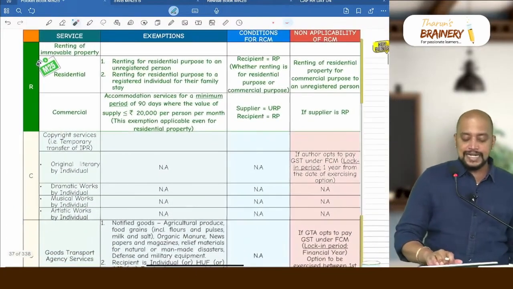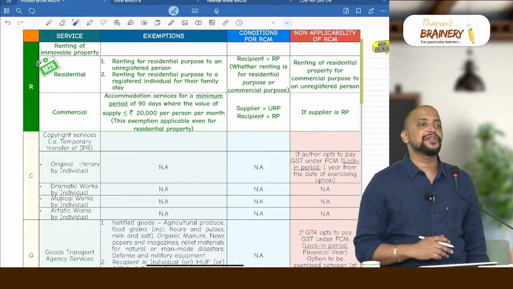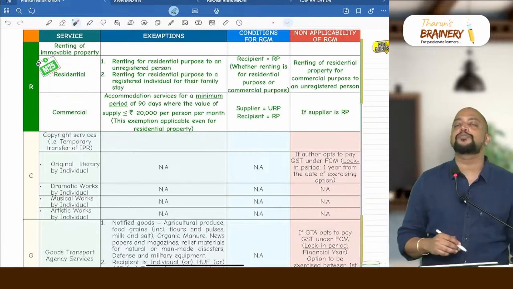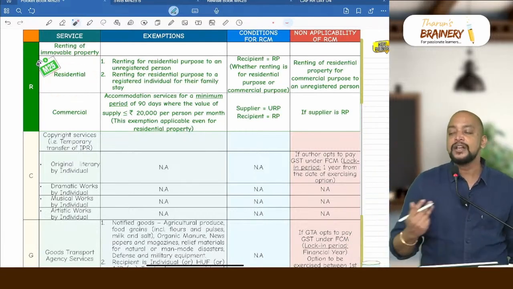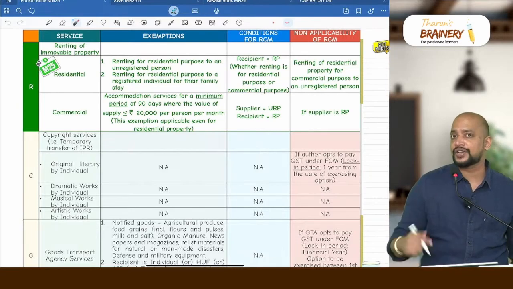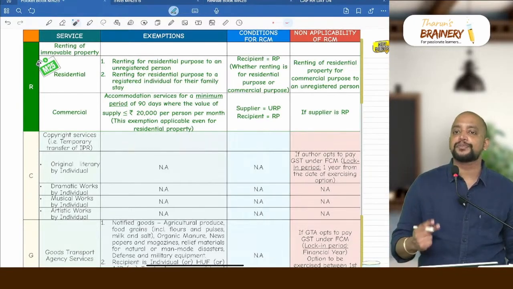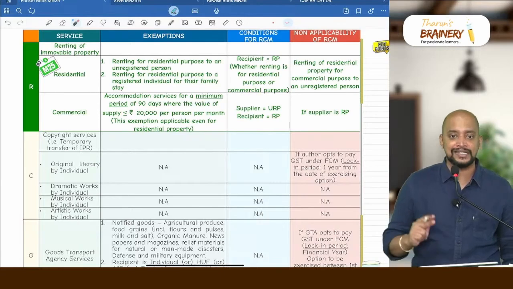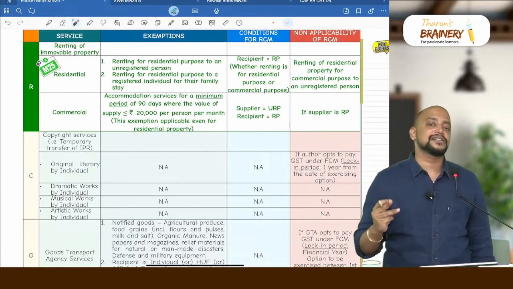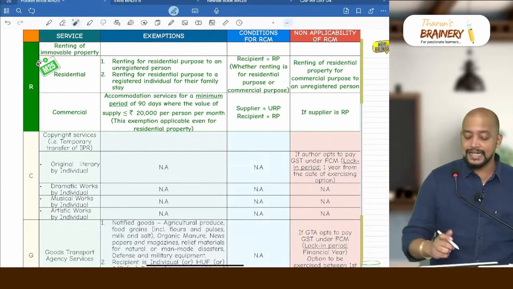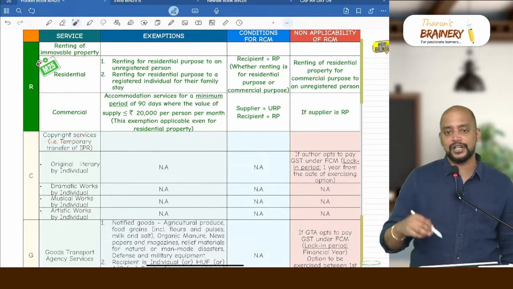Then next one, renting of immovable property. In case of renting of immovable property, for residential property, we have seen some exemptions. What is that? Residential property for residential purpose to an unregistered person, or residential property for residential purpose to a registered individual for family stay. Even for that, the latest amendment on accommodation services is applicable for residential property as well as commercial property.